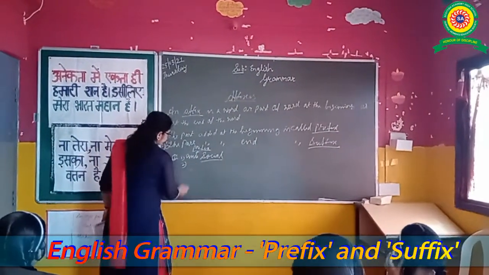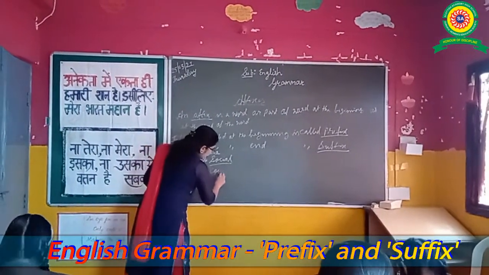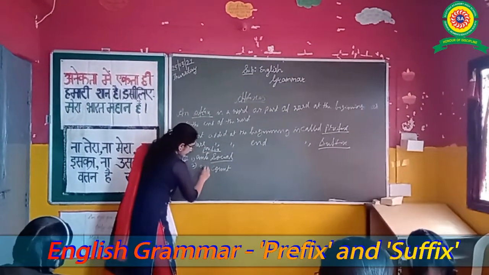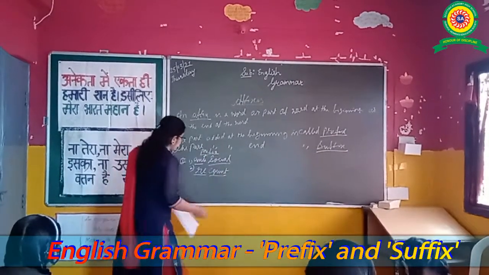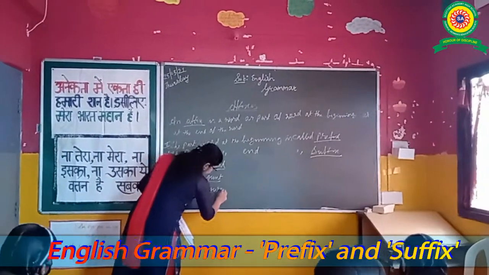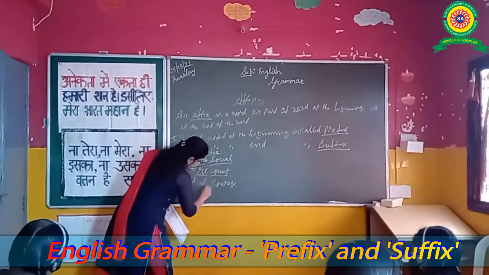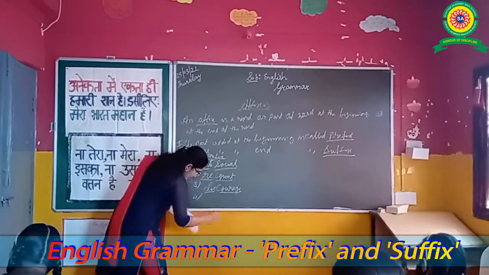Next one, recount. Actually the word is count, so we are adding re, recount. Okay, next third one, discourage. What is the exact word? We have to add the prefix. Discourage. Next number 4, irregular.